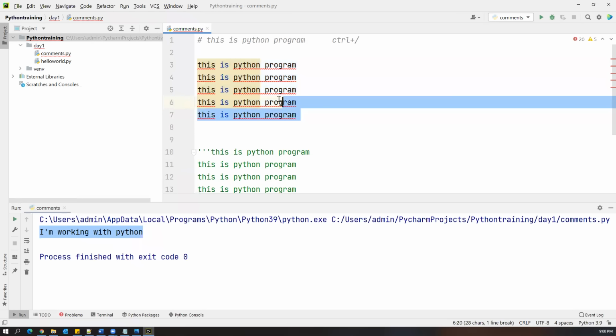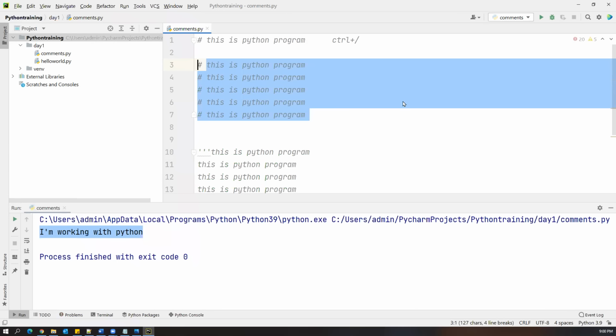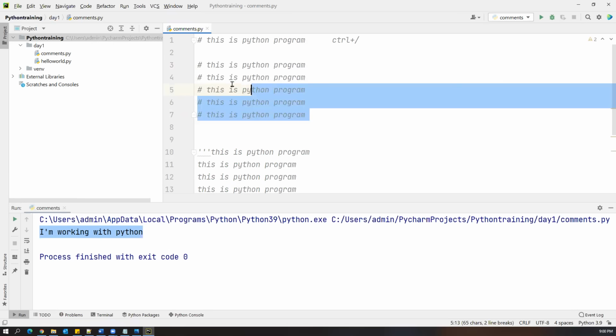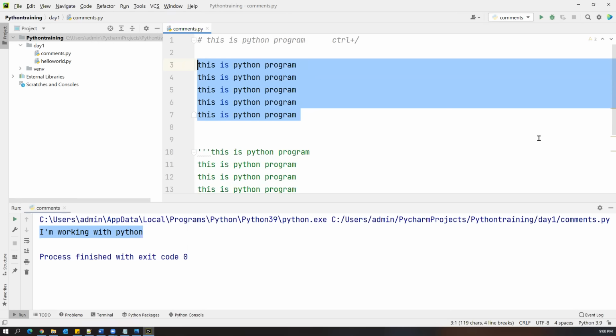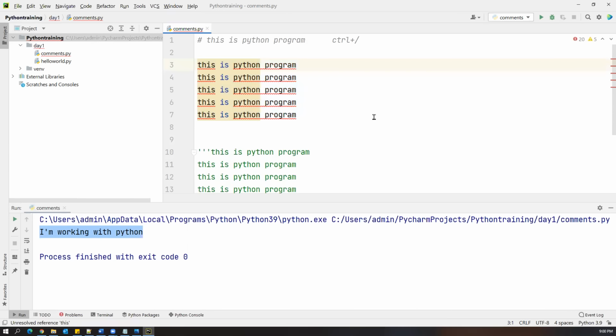Okay, if you want to comment multiple lines, you can just select them and use Control slash. And again, if you want to remove them, you can select all of them and press Control slash once again. Or if you want to do it manually, you can use three single quotes or three double quotes, and don't use combinations. Either double quotations or single quotations.